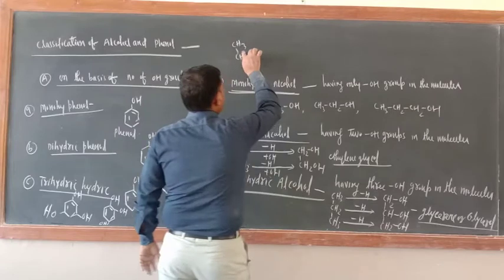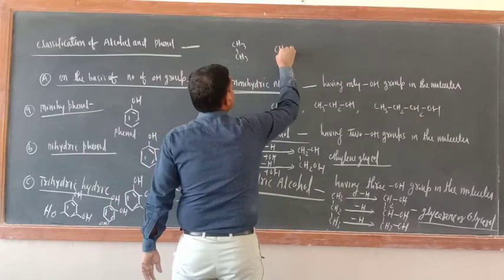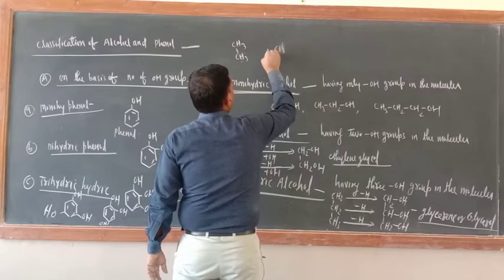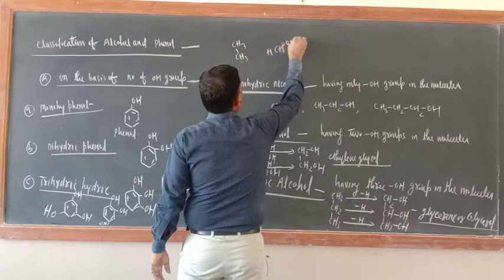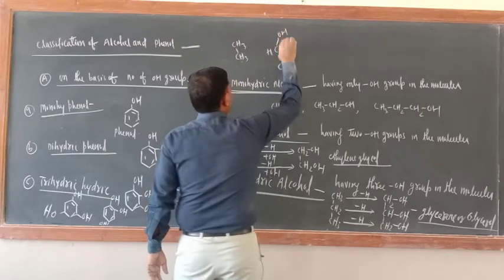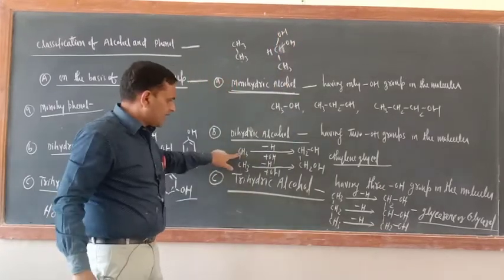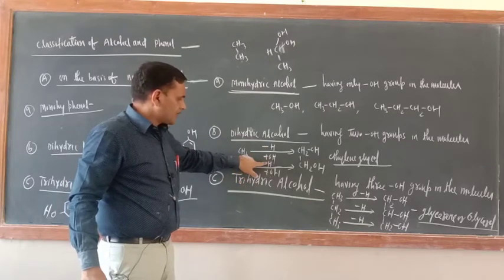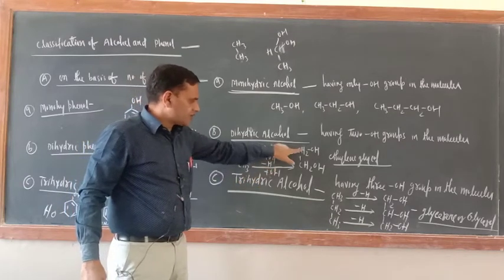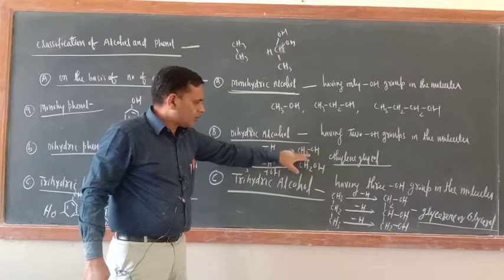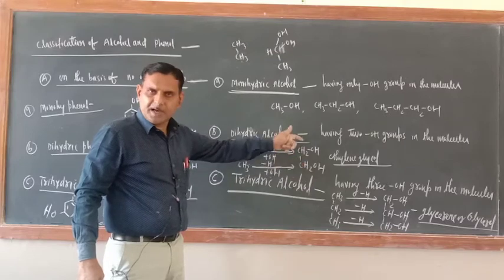Suppose here you have replaced 1 hydrogen and put OH, and here also replaced 1 hydrogen and put OH. So CH2OH, CH2OH. This is ethylene glycol, and both OH are bonded with different carbon atoms.